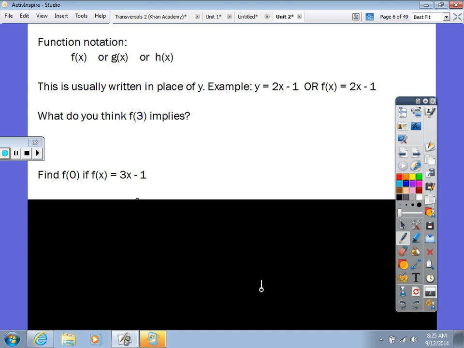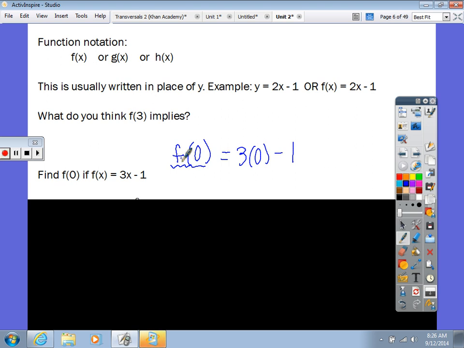So let's go ahead and work this example. Find f of 0 if f of x equals 3x minus 1. So once again, going back to our definition as to what it means, who is 0 going to represent? X. 0 is your x, because this means you're putting 0 into your function. Now, you can do notation that says the function at 0 equals 3 times 0 minus 1. This is just notation. This does not mean f times 0. This is not mathematical. All this is notation telling you, hey, I put 0 into my function.